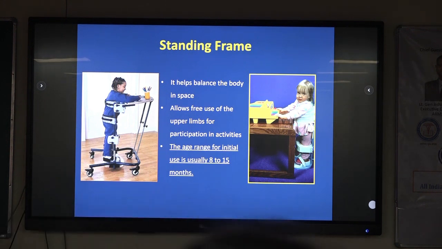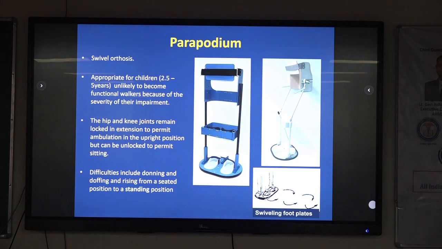The age range is from 8 to 15 months. Very early, they should be provided very early. Parapodium or swivel walker: again it is like a standing frame, but there is a swivel mechanism, so they can walk like this.